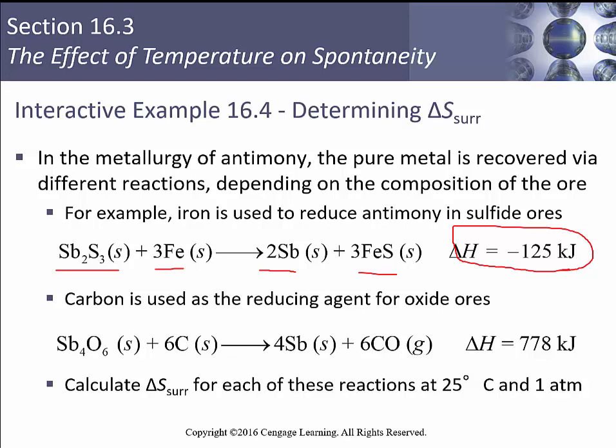So we've got Sb4O6 reacting with 6 carbons to give you 4 Sbs and 6 CO2s. And here our delta H is positive. Can we calculate the delta S of the surroundings for each of those two reactions at 25 degrees C and 1 atmosphere? No, we already can guess something about the surroundings.